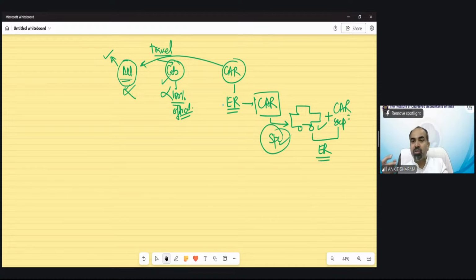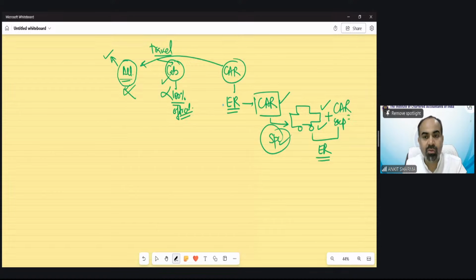You must be a special employee: either a director of a company, or having 20% share, or your cash salary is more than 4 lakh rupees. So if the employer is providing you a car as well as expenses, that is a case taxed only for a specified employee.